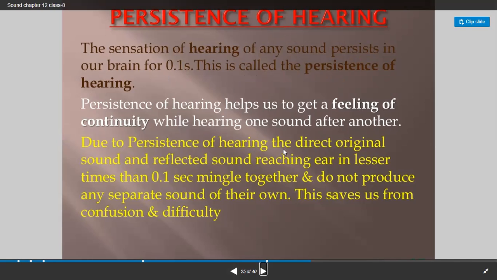Due to persistence of hearing, the direct original sound and the reflected sound reaching the ear in less time than 0.1 second mingle together and do not produce any separate sound of their own. This saves us from confusion and difficulty. Okay, so because of this persistence of hearing, sound waves reach one by one, but they all mix together, they mingle together and do not produce any separate sound of their own. This saves us from confusion and difficulty.